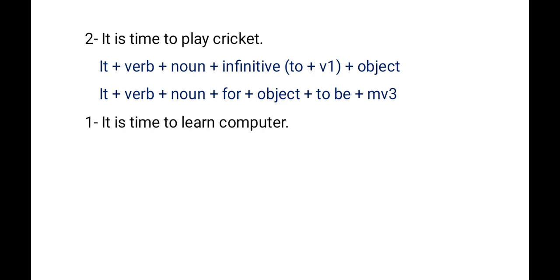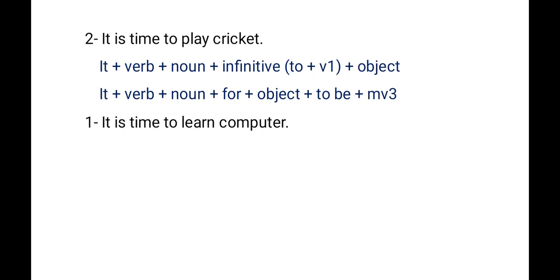So, it is. Then we have to apply noun, that is time. It is time. Then we have to write for. We have to add for. Then object. What is the object in the sentence? Computer is the object. So it is time for computer.